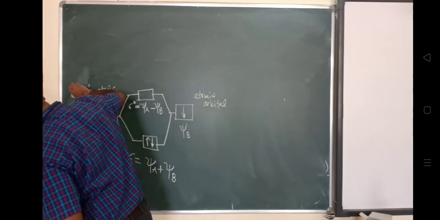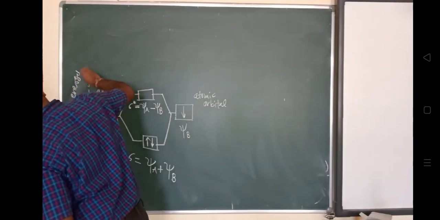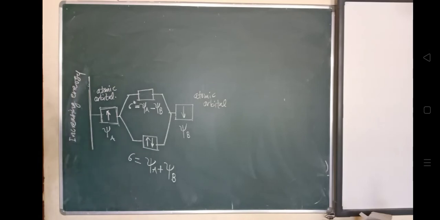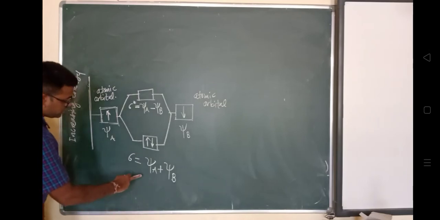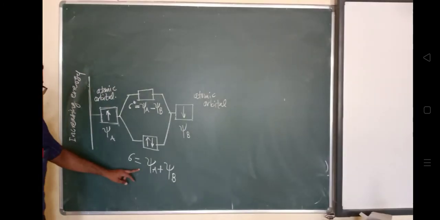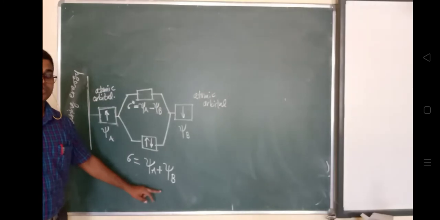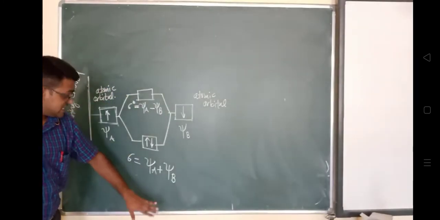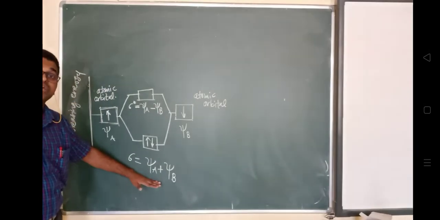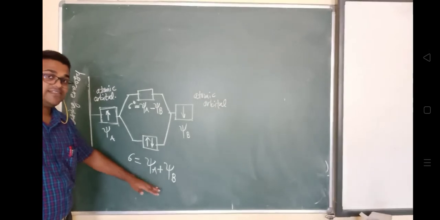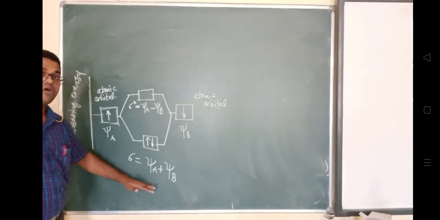So here we will write that this is the anti-bonding orbital, and this anti-bonding orbital possesses higher energy than the atomic orbital.